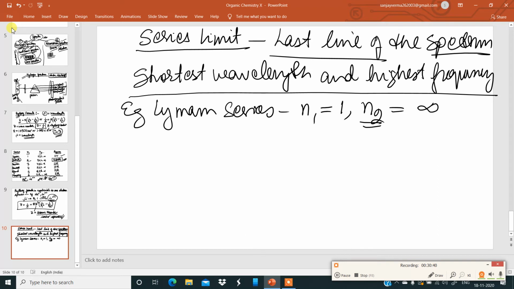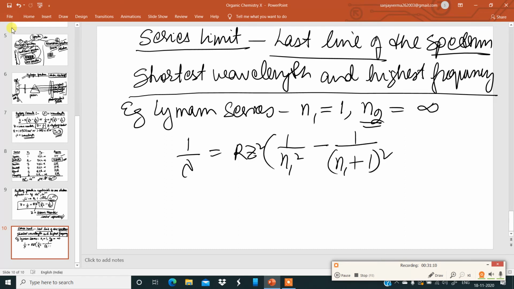Now the next important thing to be understood is the wavelength of the first line, the line of longest wavelength and lowest energy. We can calculate it using the Balmer formula. You can get the value of lambda: R Z square times 1 by n1 square minus 1 by n1 plus 1 whole square. This is what can be done to calculate the wavelength or the wave number. I've already told you this n1 and n2. They stand for the initial and the final energy levels.